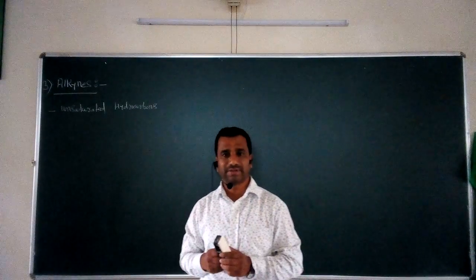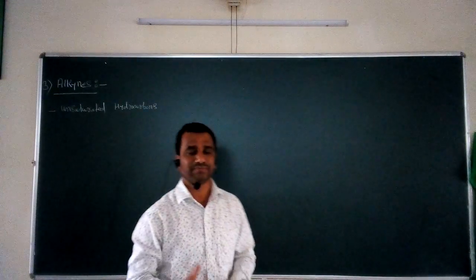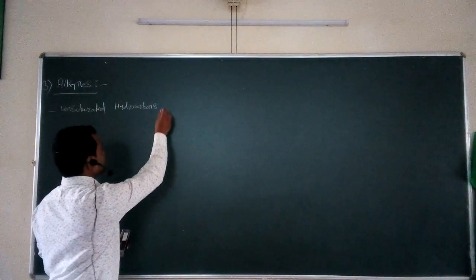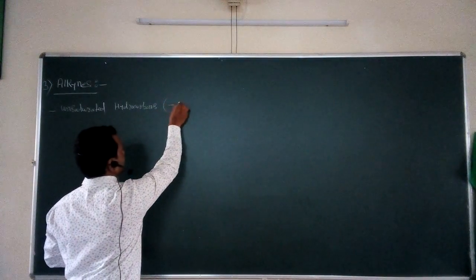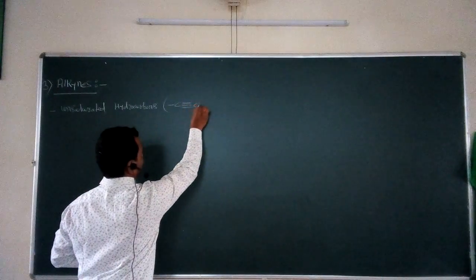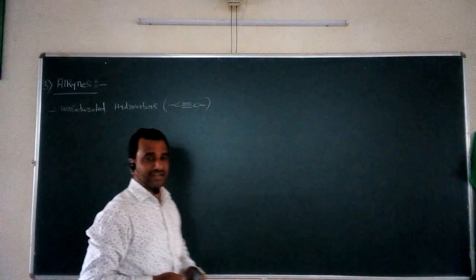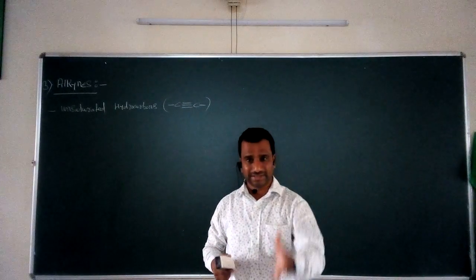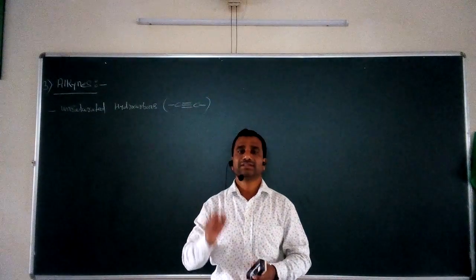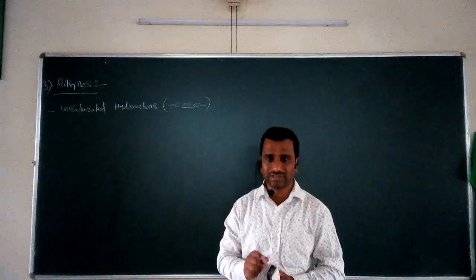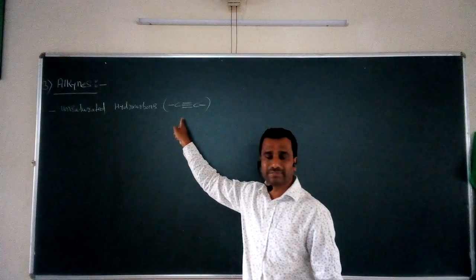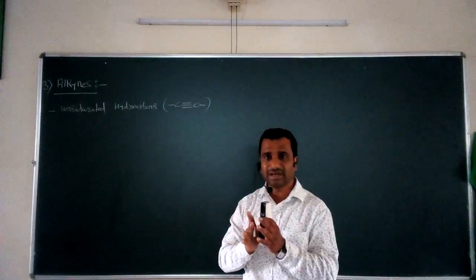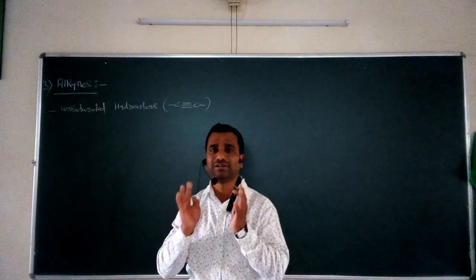Then what type of bond is present in these alkynes? We know that a double bond is present in the alkenes. In this case, unsaturated hydrocarbons containing C triple bond C. If C triple bond C is present in a given hydrocarbon, then that hydrocarbon is called an alkyne. So we define alkynes as the unsaturated hydrocarbons in which the carbon-carbon triple bond is present. This is a simple definition of alkynes.